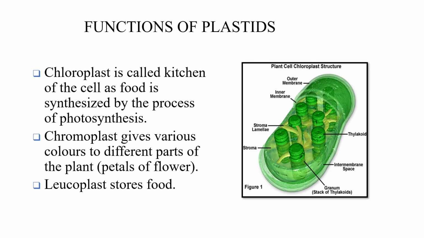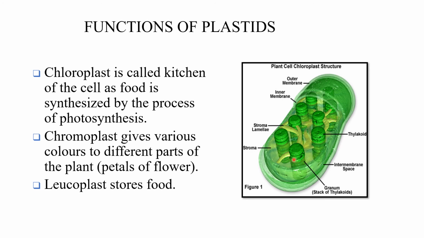You can see the structure of chloroplast here. This is a double membrane bound organelle, with an outer membrane and an inner membrane. Then it is arranged in the form of a stack. This is a single thylakoid.